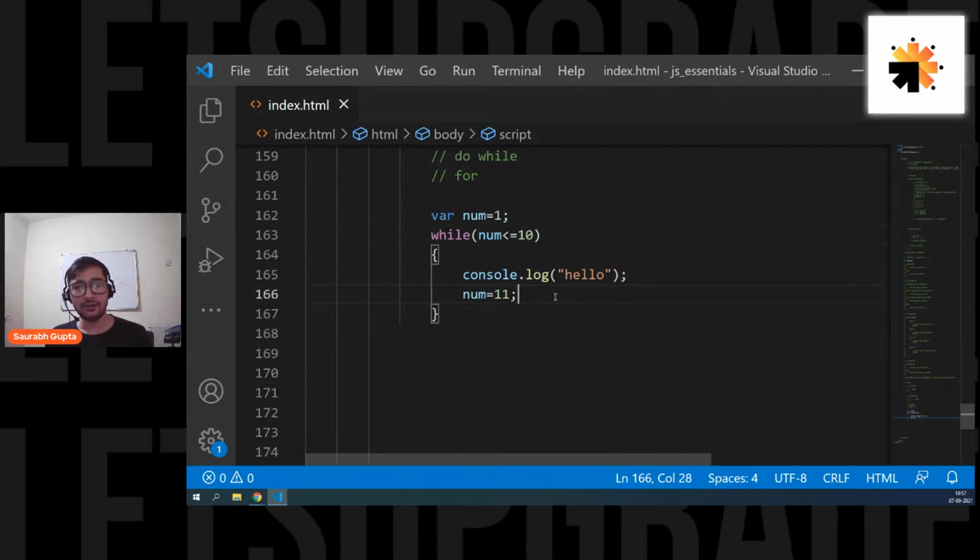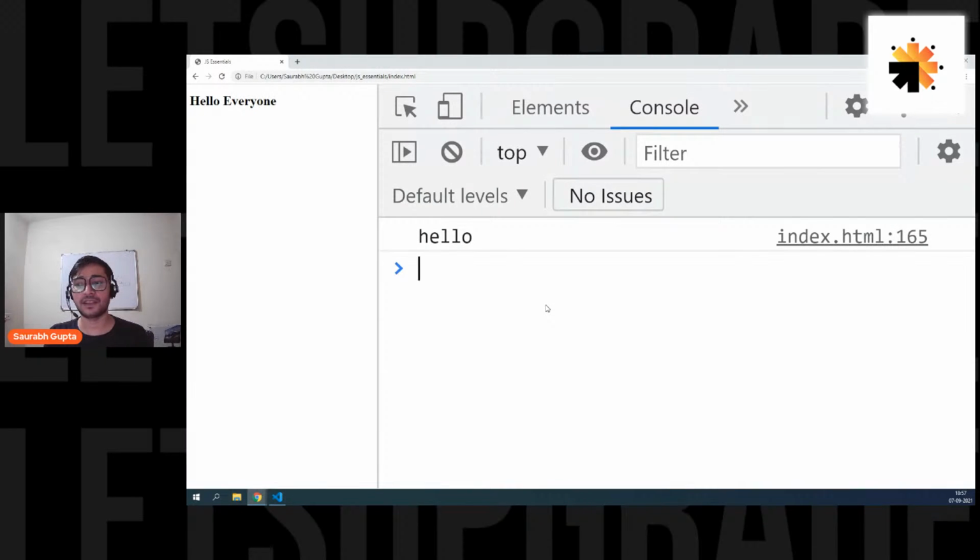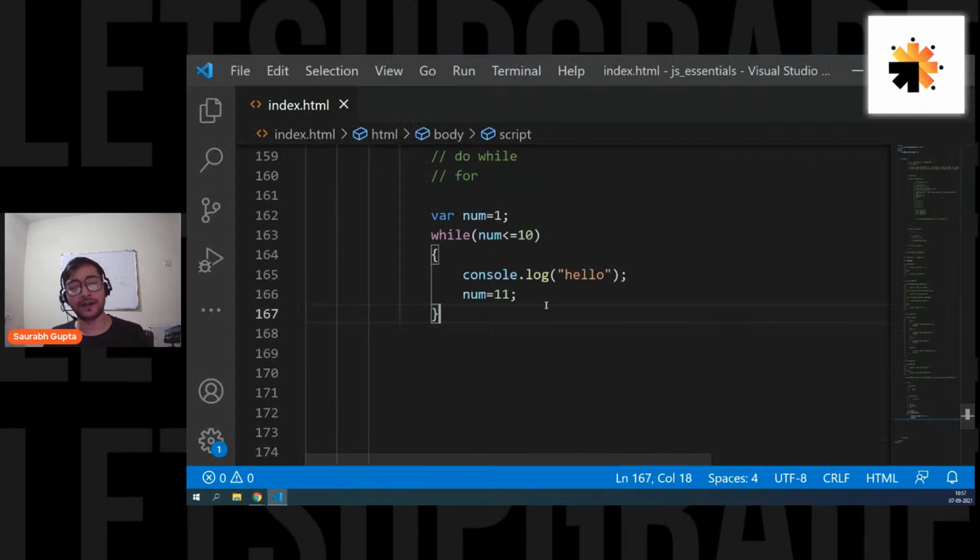So now, fine, num is 1, correct. Come inside, 1 is less than 10, yes, perfect. Come in, print hello. Now I'm simply changing num's value to 11. That means now num becomes 11. I'll go up and check: 11 less than 10? No. 11 equal to 10? No. Condition wrong, we go out. That means this loop will only execute one time. Save it. Here we go, hello, and it is only one time. Perfect. The loop is working, but only one time.